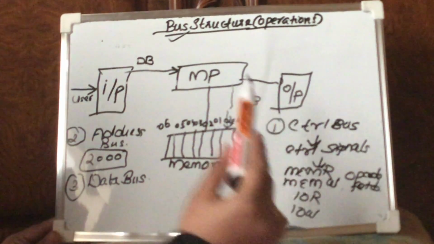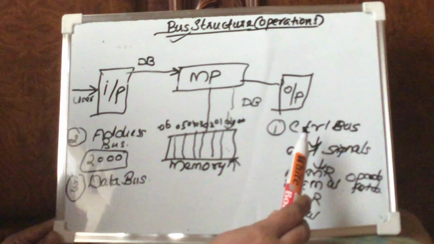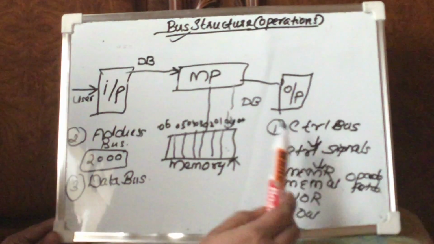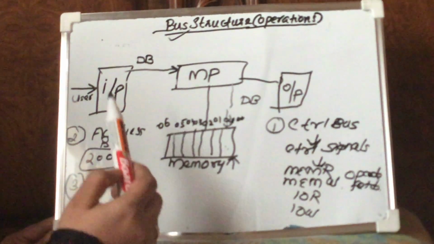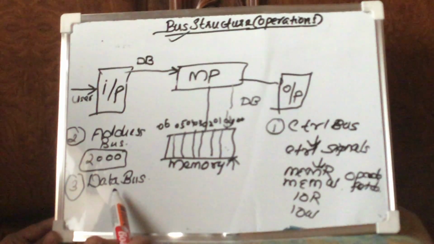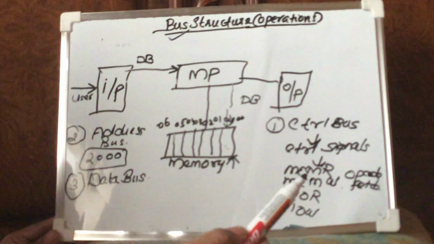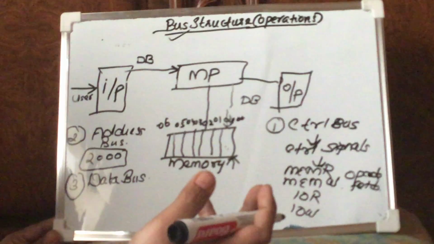So the control bus, for doing any particular operation, is going to be active in the initial stage itself. In the second step, the address bus is going to be active, and in the third, the data bus is going to be active. Okay, now I am going to explain another application.